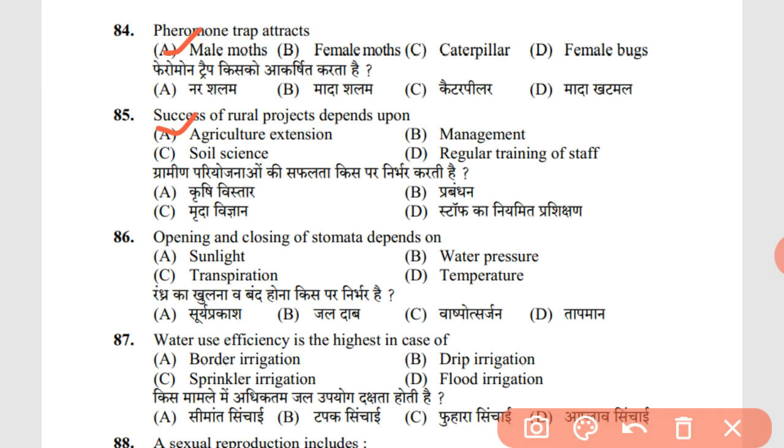86. Opening and closing of stomata depends on C, transpiration. Water use efficiency is highest in case of drip irrigation. As we know that drip irrigation is a drop to drop, the water reaches to the roots of the plant, hence the efficiency is high.